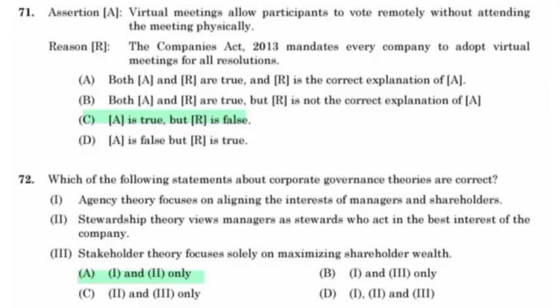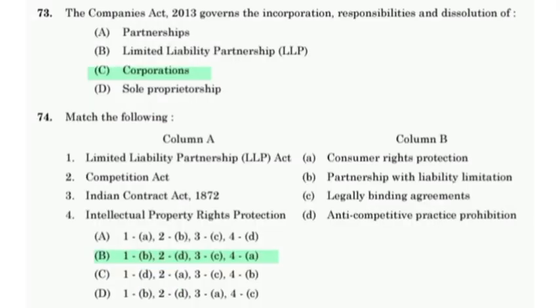Which of the following statements about corporate governance theories are correct? Agency theory focuses on aligning the interest of managers and shareholders. Stewardship theory views managers as stewards who act in the best interest of the company. The Companies Act 2013 governs the incorporation, responsibilities and dissolution of corporations. Limited Liability Partnership Act, partnership with liability limitation. Competition Act, anti-competition practice prohibition.